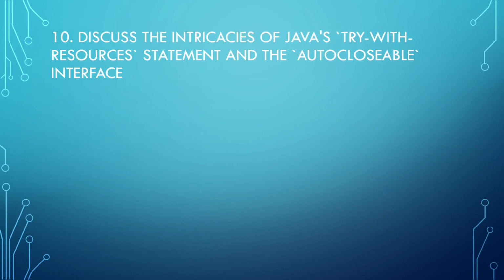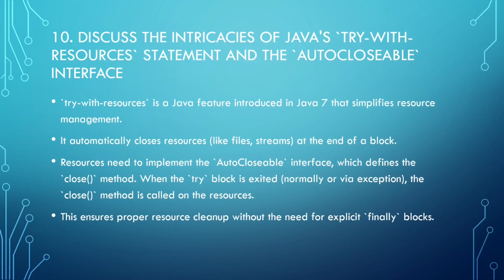Discuss the intricacies of Java's try-with-resources statement and the AutoCloseable interface. Try-with-resources is a Java feature introduced in Java 7 that simplifies resource management. It automatically closes resources like files and streams at the end of a block.